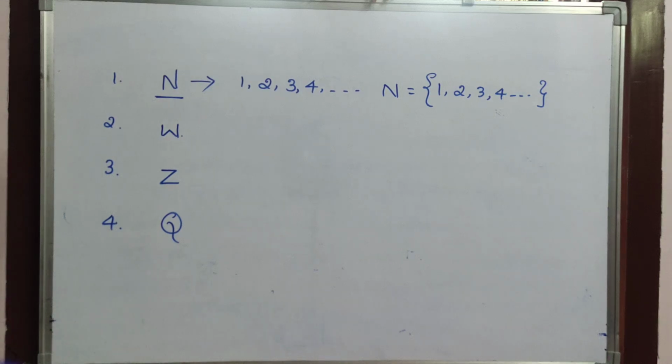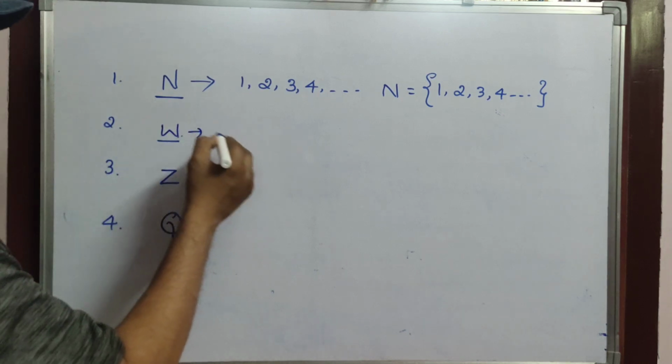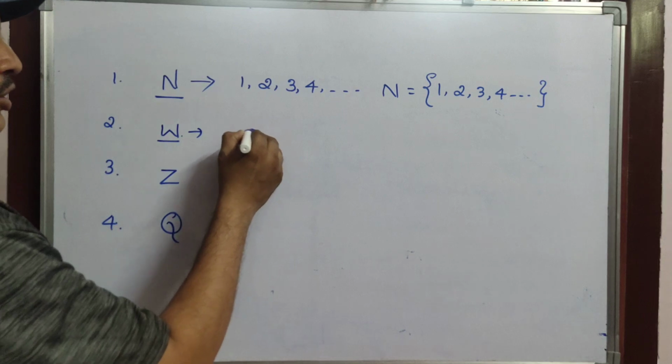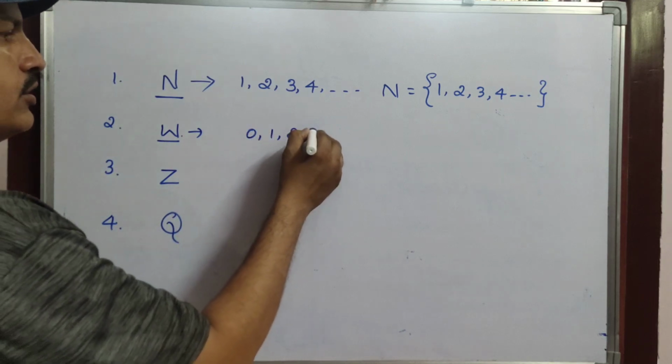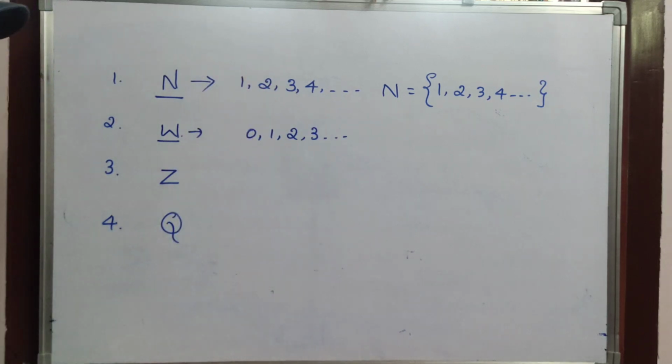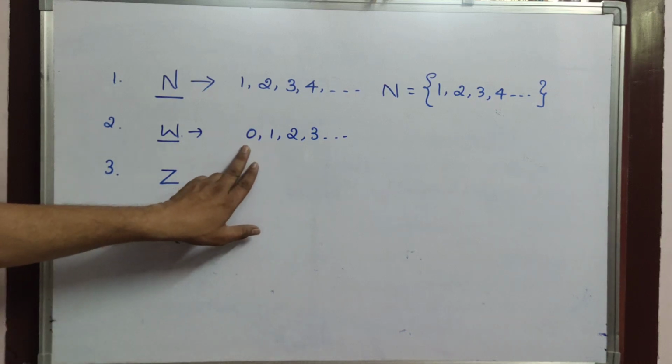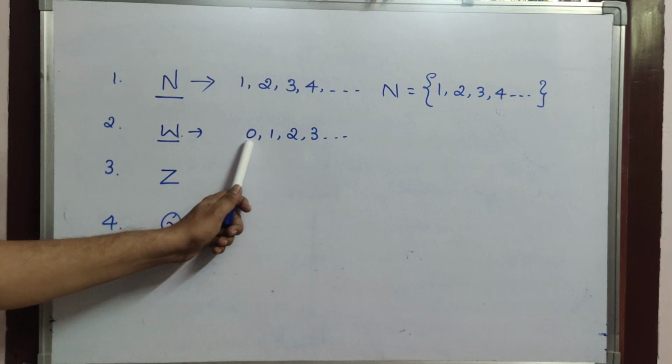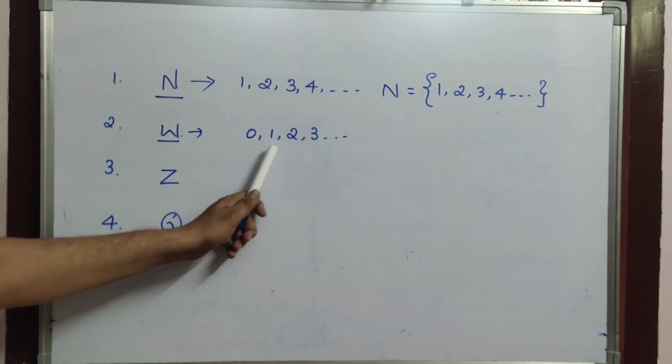Now coming to the other letter, that is W. Now if you clearly observe here, 0, 1, 2, 3, and so on. That means the numbers which begin from 0, that means 0 to infinity.